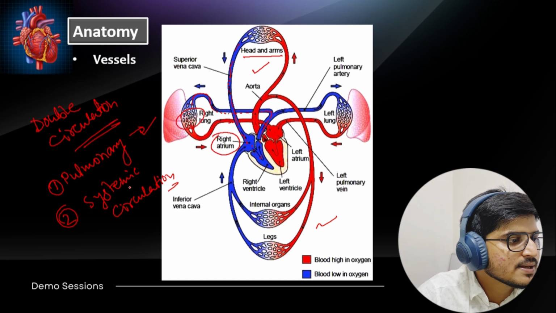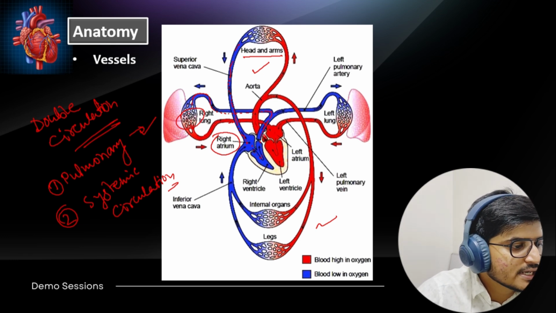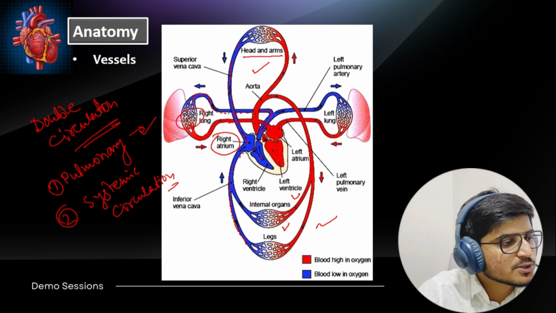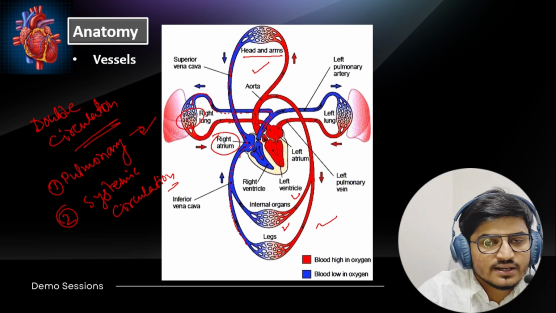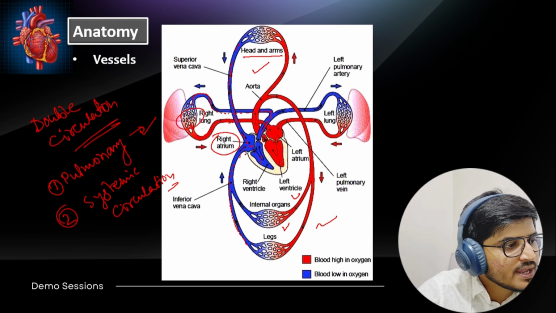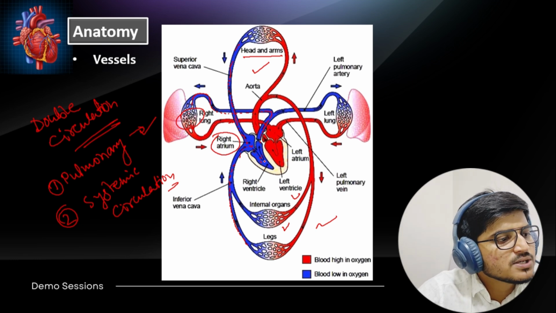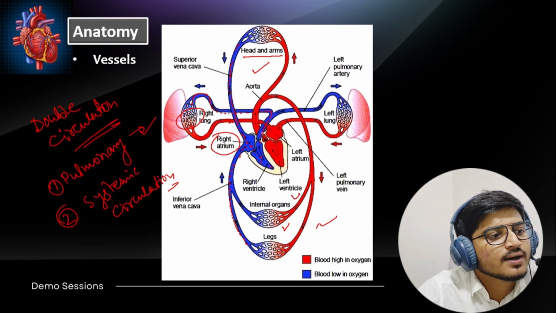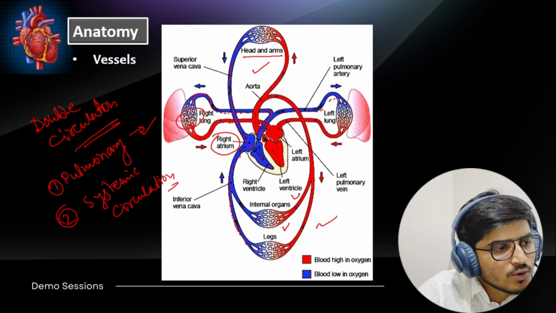Again, look at this. In the case of the lower part, what happens? In the case of the legs and internal organs, all that deoxygenated blood, after being utilized, goes back through the inferior vena cava to the right atrium, to the left atrium, to the left ventricle, and then the ventricle pushes it back to the left lung, where it gets oxygenated again.